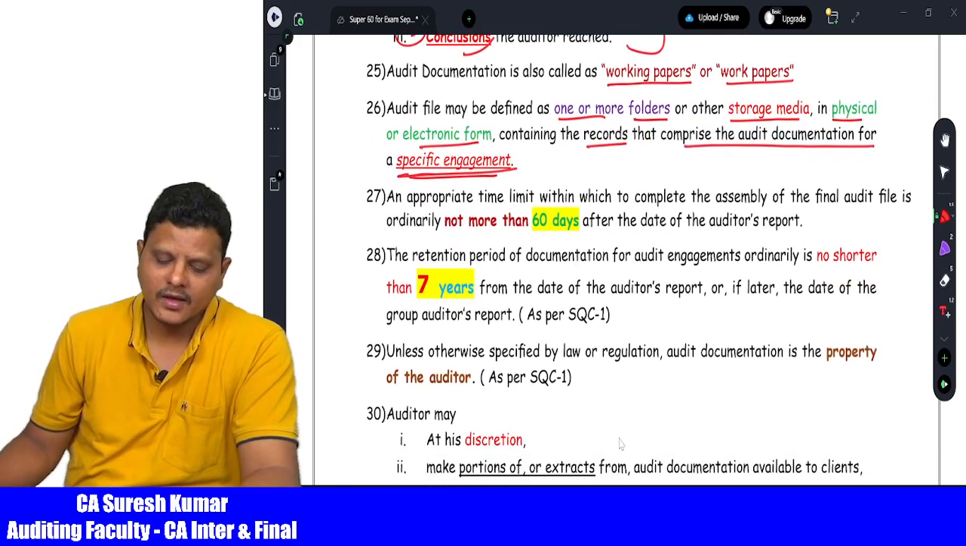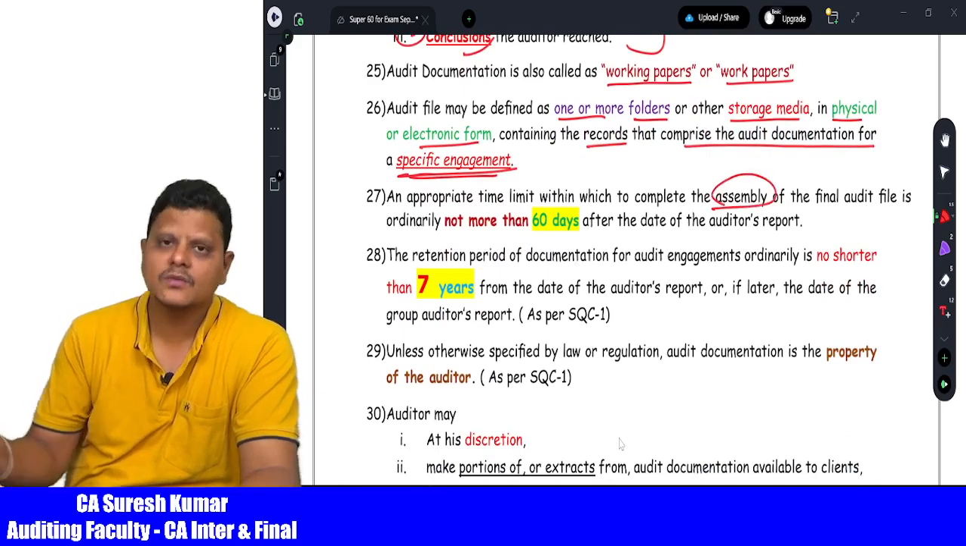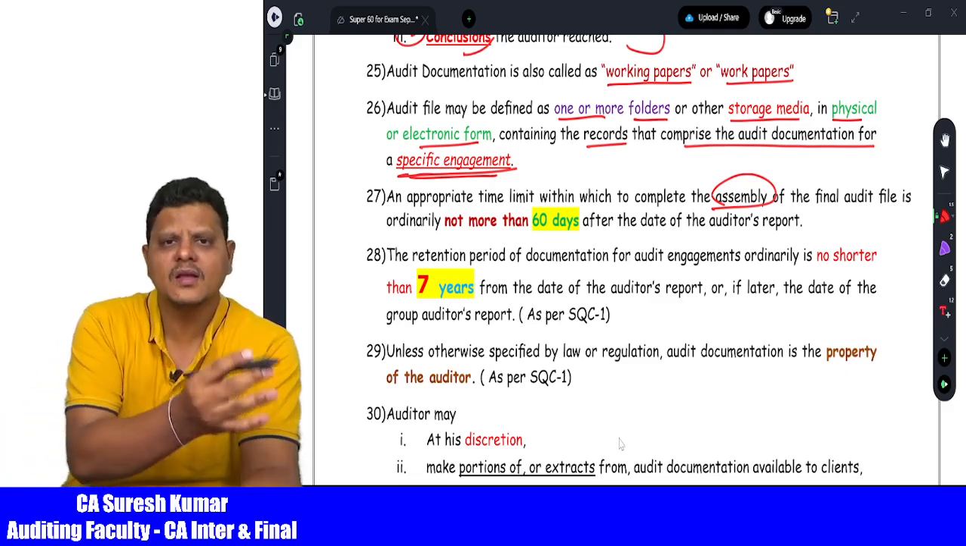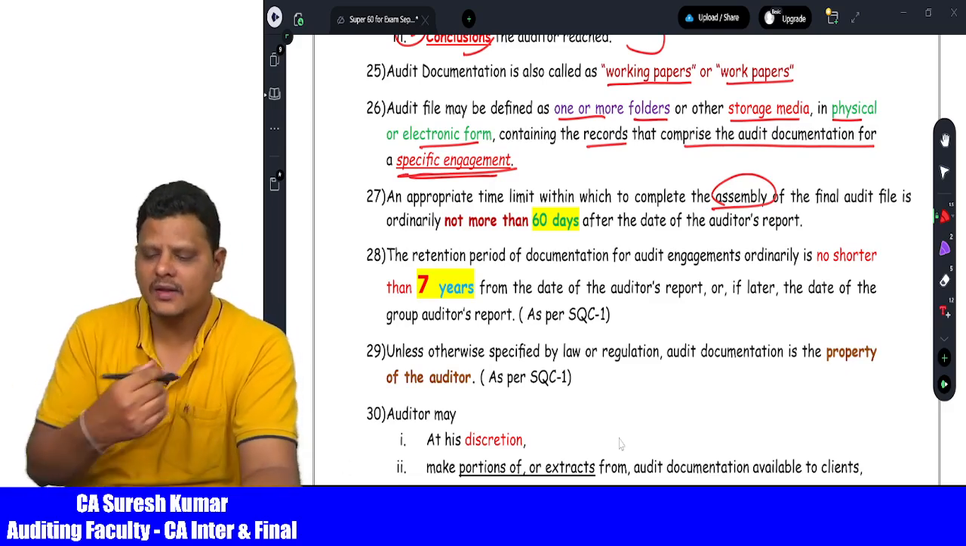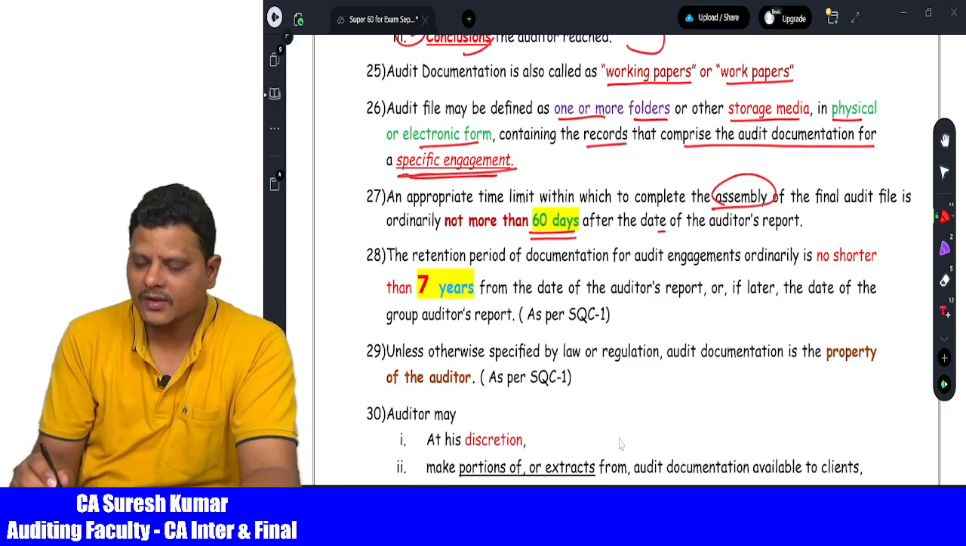Then the auditor has to assemble this audit file. Assemble means collecting all the necessary documents after completion of the audit and keeping them in a separate file, which is called assembling. The assembling process should be completed within a period of 60 days from the date of the audit report.